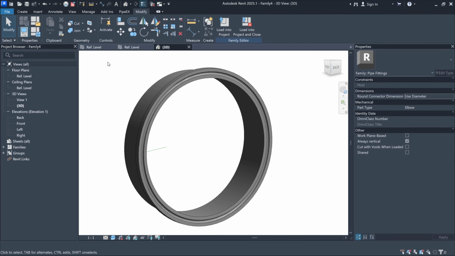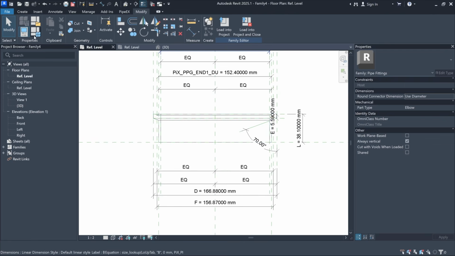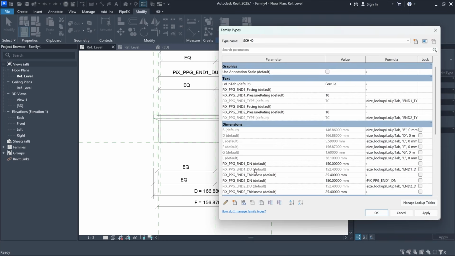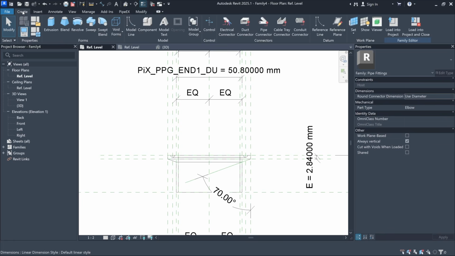Great, so we need to add one more thing, and oh, I don't like this size, it doesn't look good. So I'll change it to 50 millimeters. And now I want to add pipe connectors.